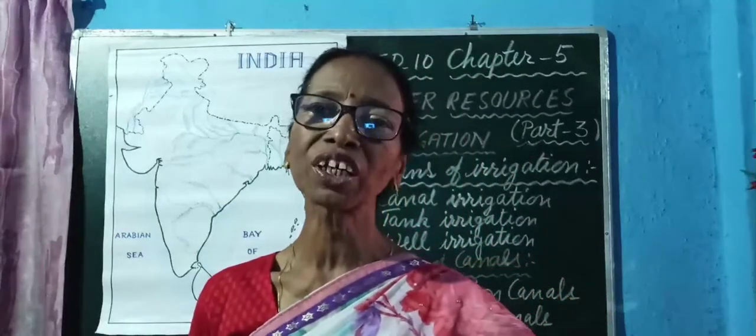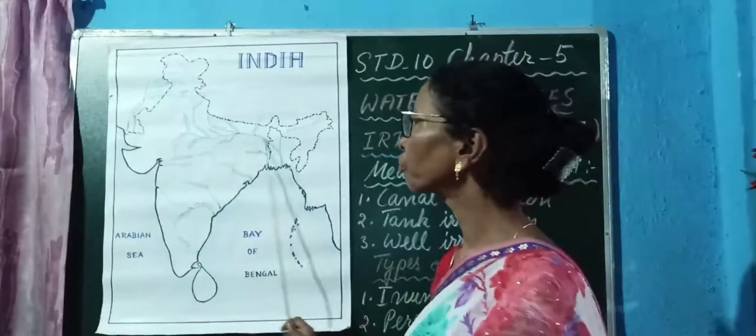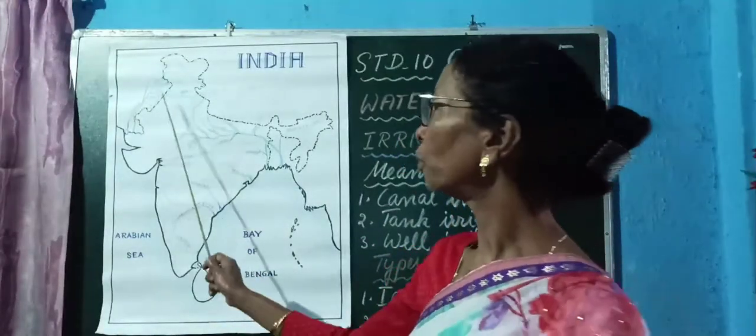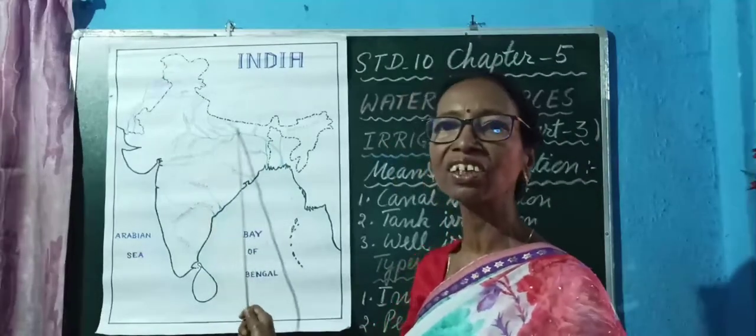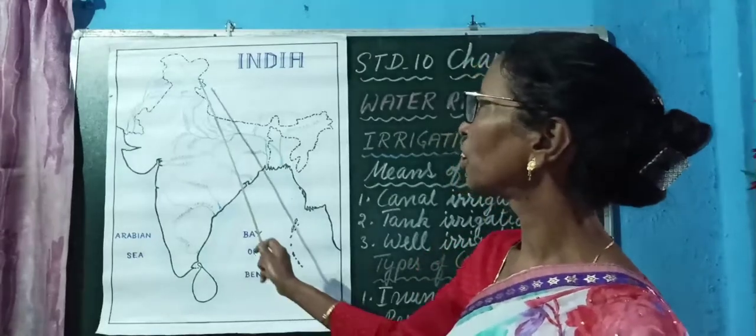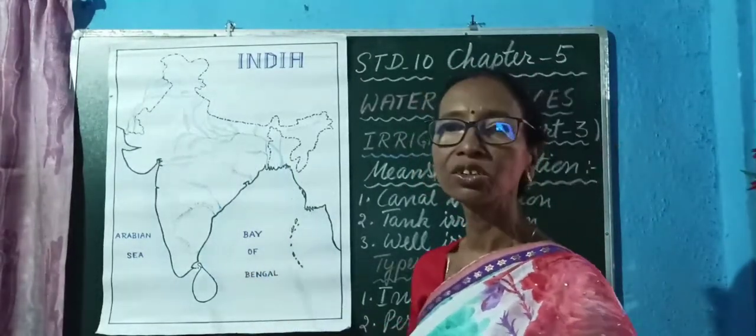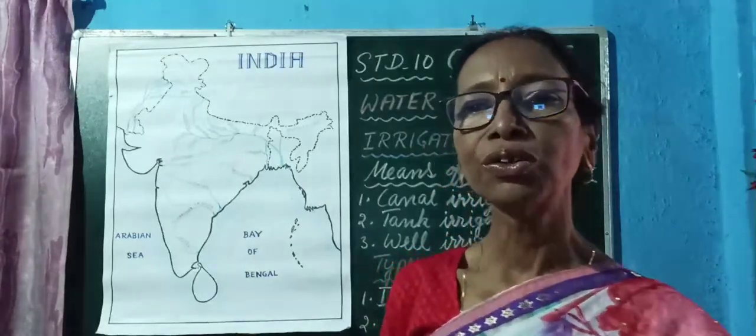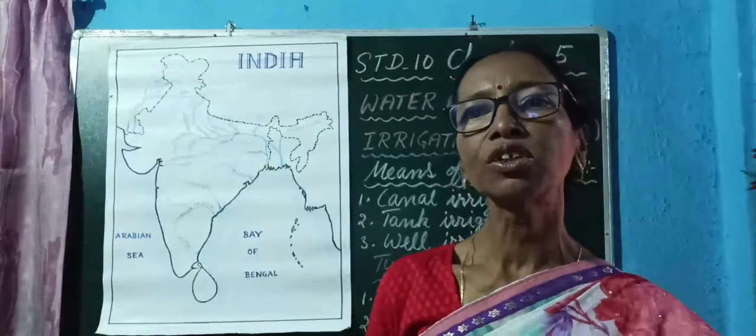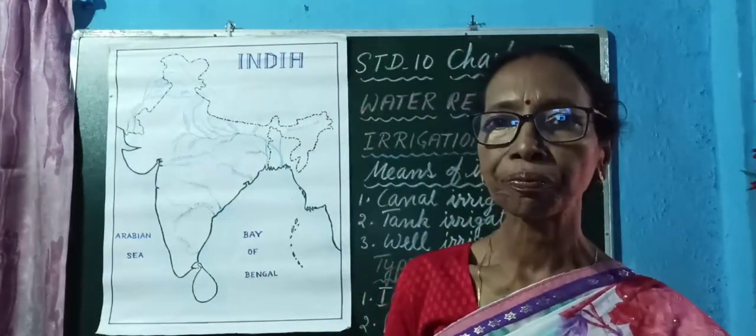Perennial canals are very important in northern part of India. What are the reasons? In northern part of India, there are many large rivers which are perennial. They rise from the great Himalayas, and glaciers provide water throughout the year. So, as there are perennial rivers, they provide water to the canals, and that is useful throughout the year.